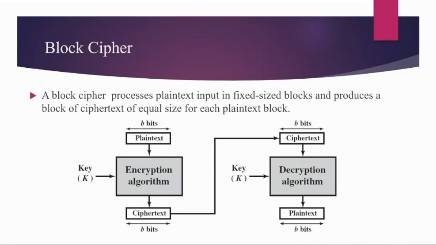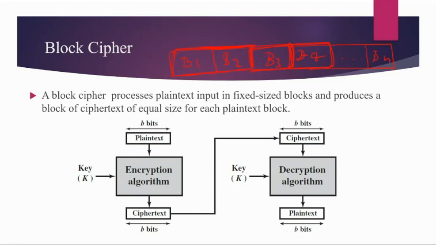Block cipher means you divide or group the entire bits into certain blocks, and these blocks are of fixed size. Then you apply your algorithm on each block. So instead of bits, now you have blocks. Suppose this is block 1, block 2, block 3, block 4, so on and so forth, till block n.